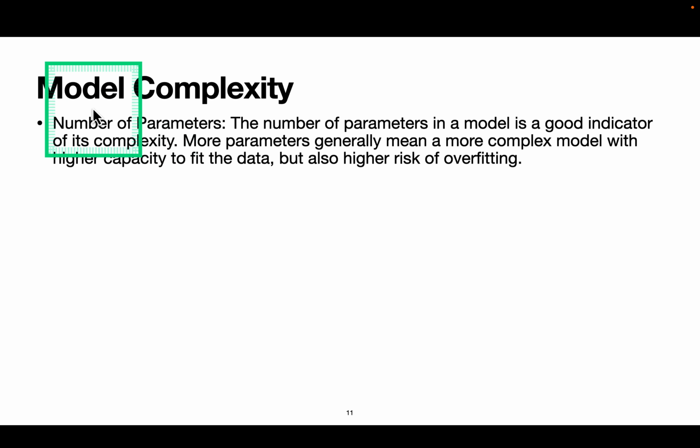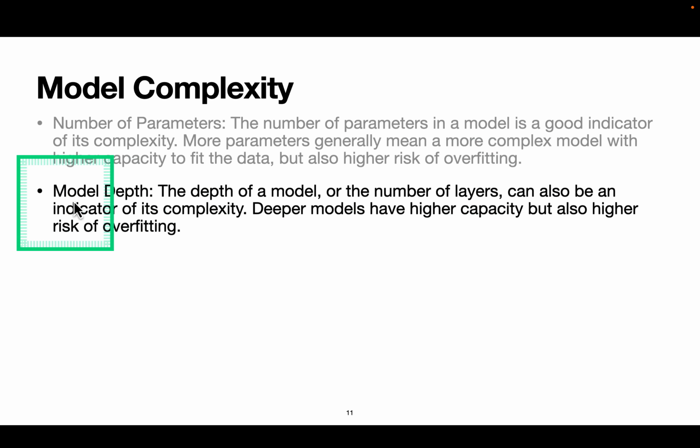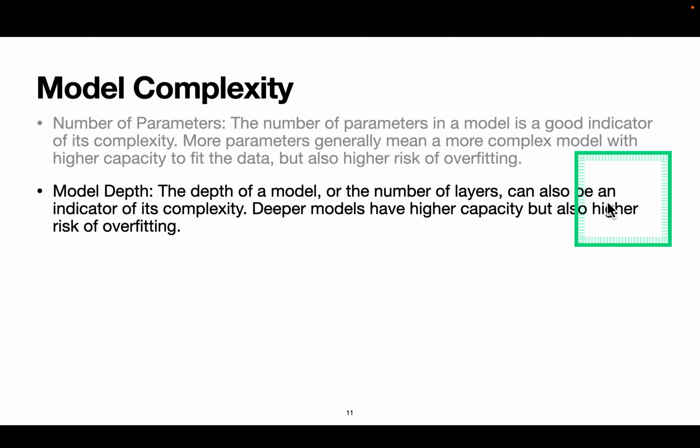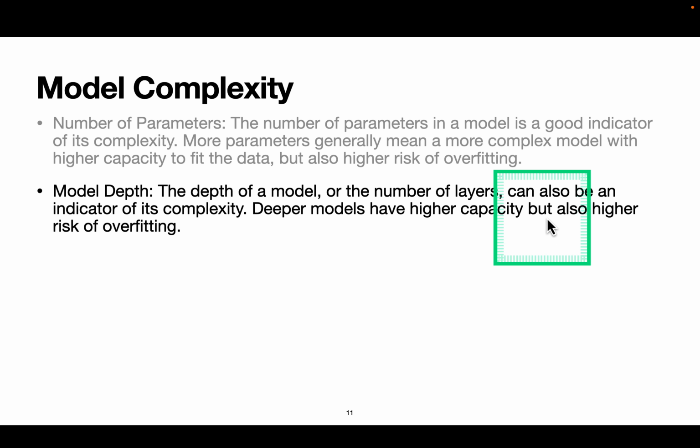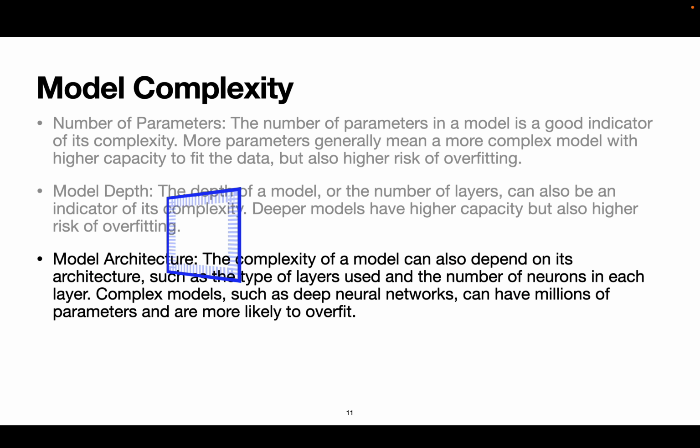So what factors contribute to model complexity? These are some of the factors. Number of parameters. The number of parameters in a model is a good indicator of its complexity. More parameters generally mean a more complex model with higher capacity to fit the data, but also risk of overfitting. Model depth. The depth of a model, or number of layers, can also be an indicator of its complexity. Deeper models have higher capacity but also higher risk of overfitting.